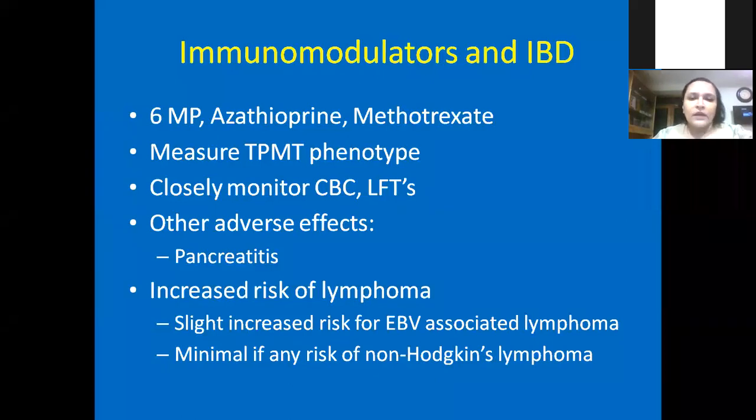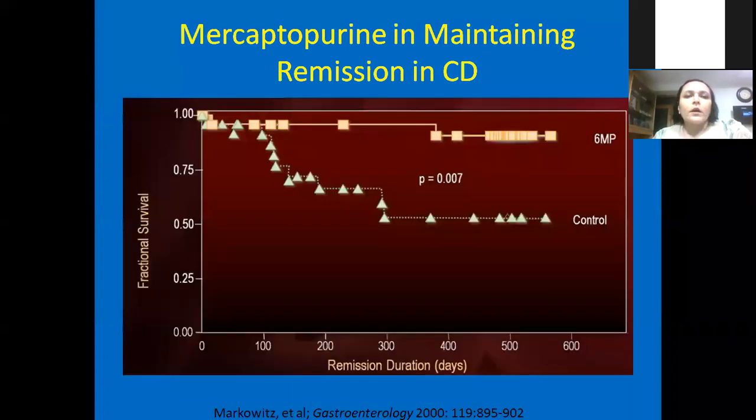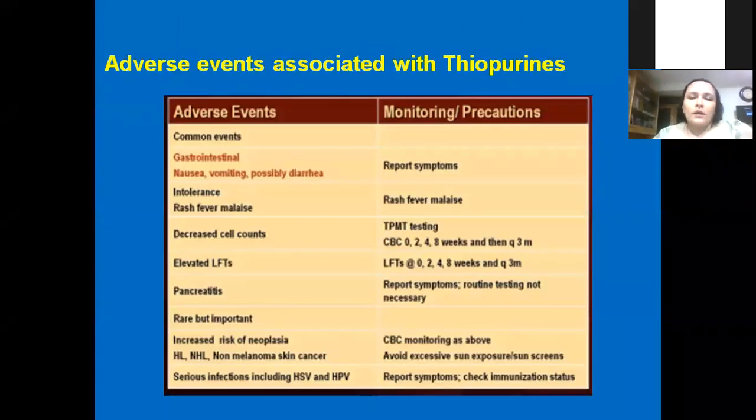Immunomodulators, we can choose any of these, but we have to have the TPMT phenotype before that. We always do that. But still mind that even if you have a normal TPMT phenotype, still they can have neutropenia and other complications. So you have to really go for the blood counts, initially weekly, then 2 weeks, and then 3 months. And once they're settled, then you may do it twice a year. So these are the drugs for maintaining remission. It's good. These are the side effects.